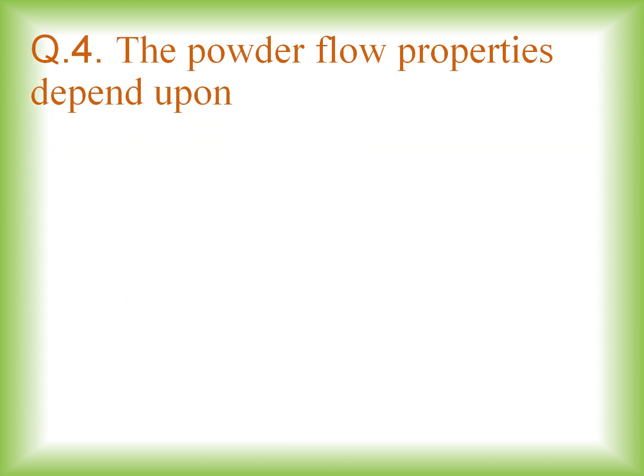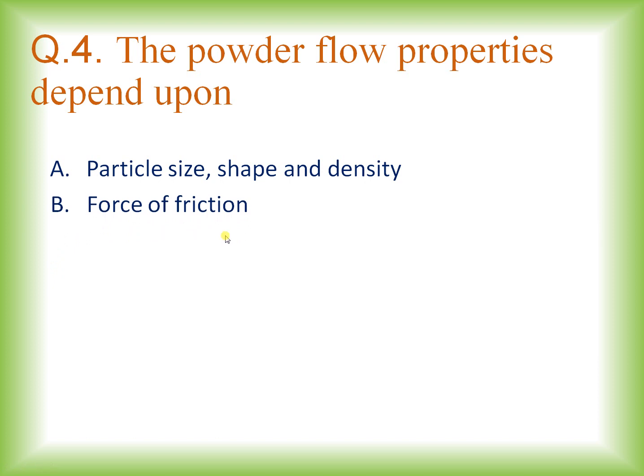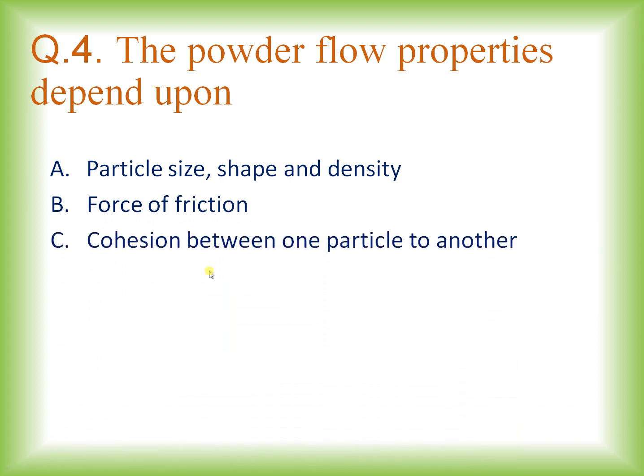Moving to question number 4. The powder flow properties depend upon: option A. Particle size, shape and density. Option B. Force of friction. Option C. Cohesiveness between one particle to another, or cohesion between one particle to another. And D. All of the above. And the right answer is all of the above.